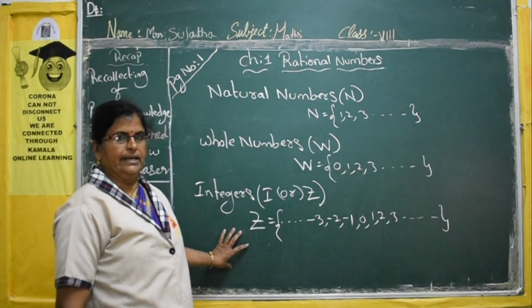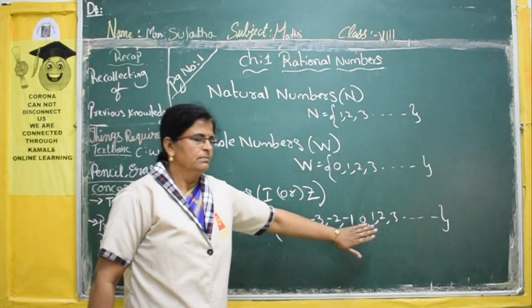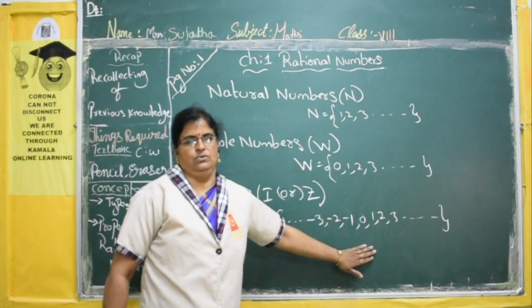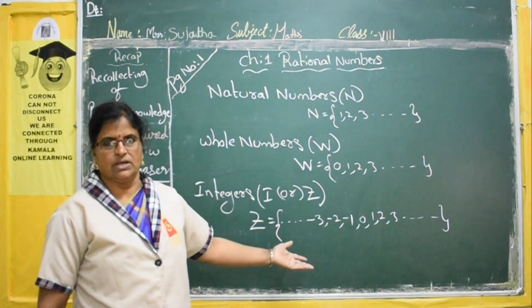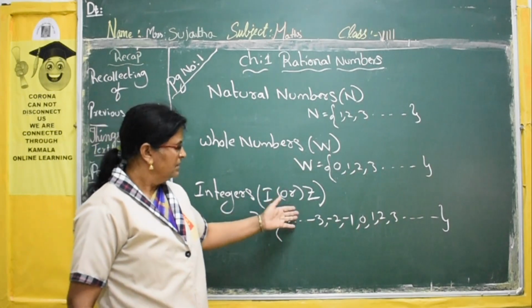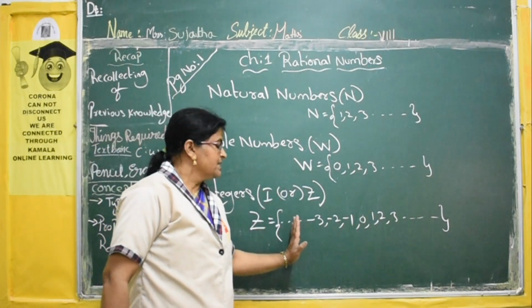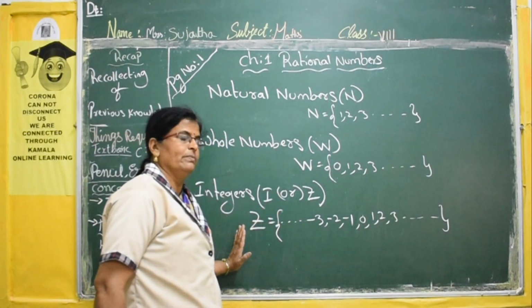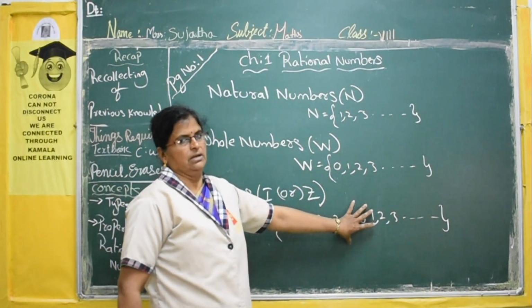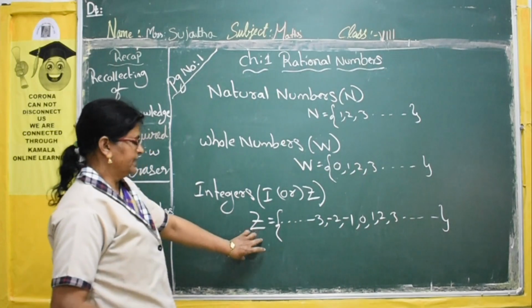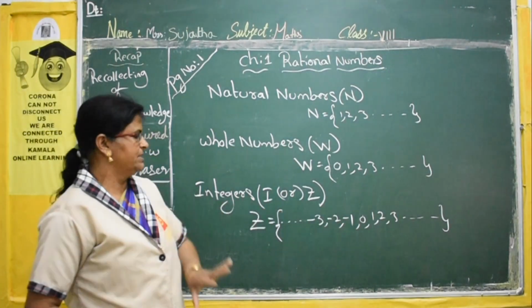Now in this set, can you say what is the least number? No, we can't say, because there are so many negative numbers, and positive numbers also, so we can't say that.